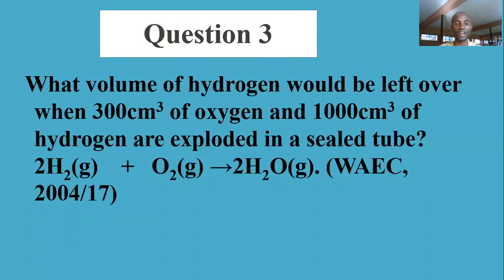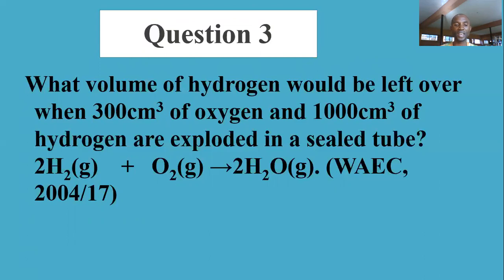Good enough, they provided the equation for you. And with the equation, you can easily ratio their volume from the equation first of all, and use the ratio to know what goes into the reaction.